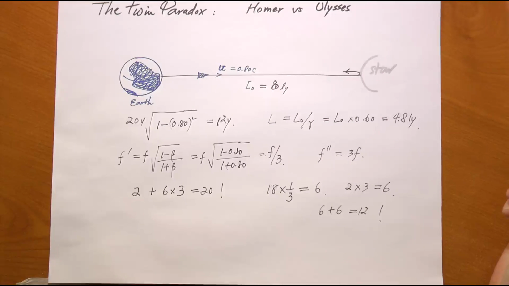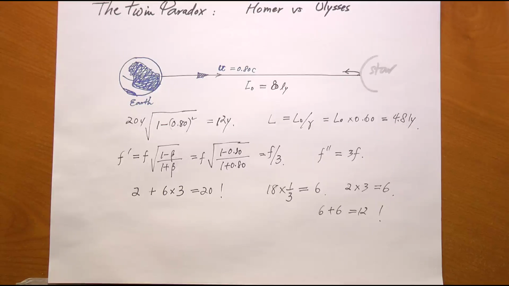Now I know that many of you will still shake your head and say, I don't buy that. Okay, even if those numbers that you gave came out right, I still don't buy that. Because after all, isn't it true that the Ulysses system, the spaceship system, and the Earth system are both inertial, therefore they're both equally good? So how come Homer wins the argument and Ulysses loses? Is there something that really breaks the symmetry between these two inertial frames, the flying ship frame and the Earth frame? If there is, what is that point that breaks the symmetry?